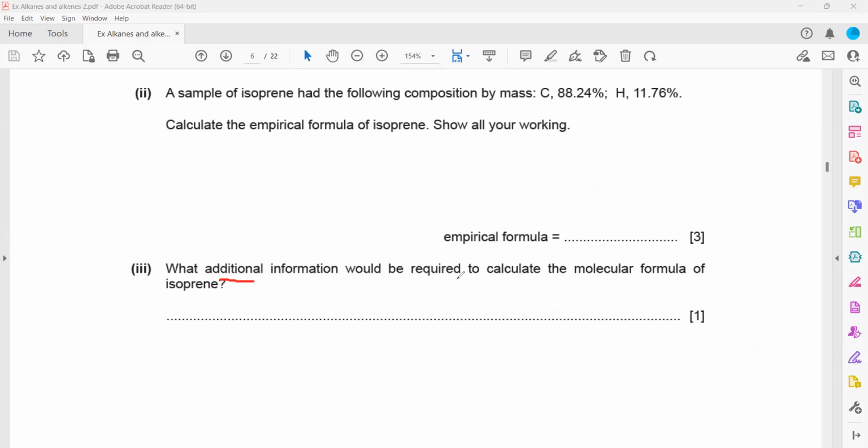What additional information is required to calculate the molecular formula? We need the molecular mass, because the molecular formula equals the empirical formula times n.